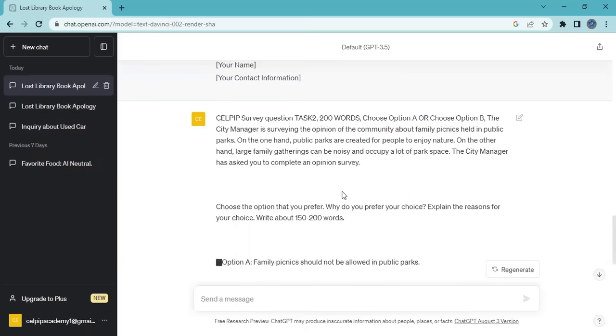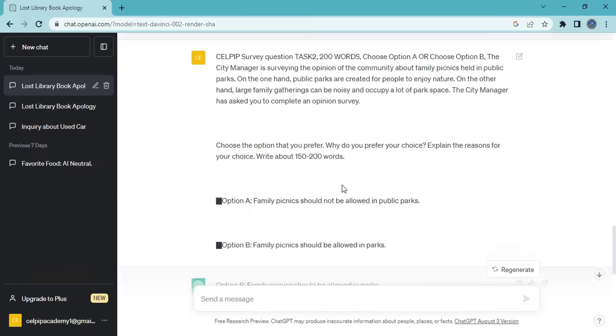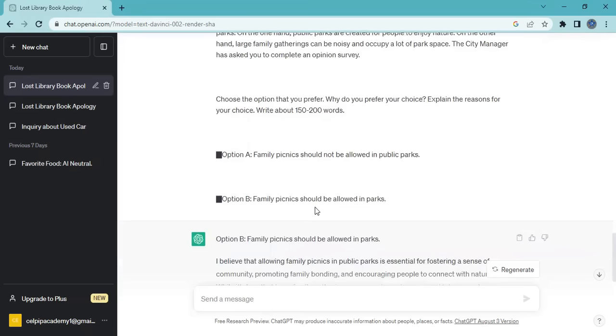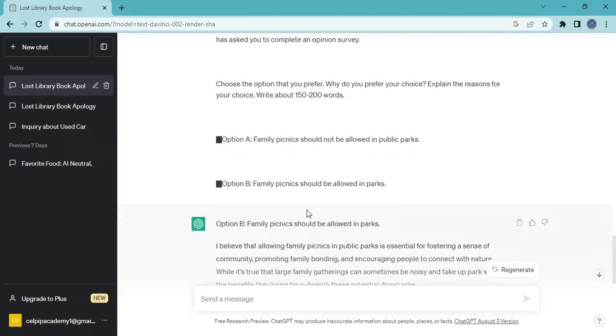All right. So option A, the family picnic should not be allowed in public parks. Option B, family picnics should be allowed in public parks. All right. So B is what ChatGPT chose, and it says the family picnic should be allowed in public parks. All right.